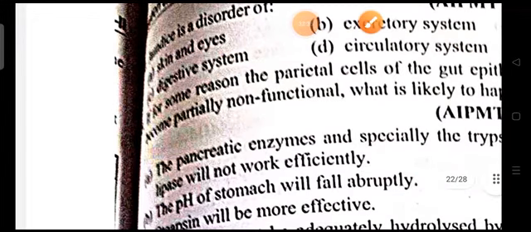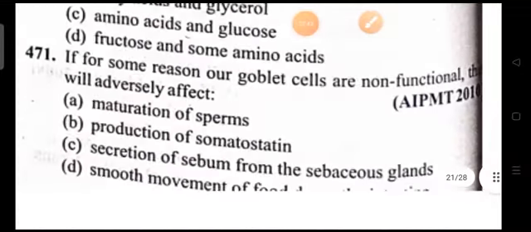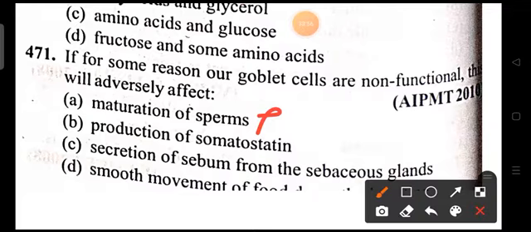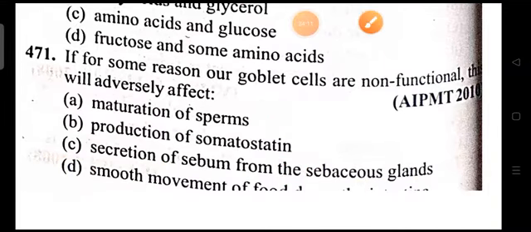Next, coming on to the next question, 471. If for some reason our goblet cells are non-functional, which will be adversely affected? Maturation of sperms, it is in no way concerned. Production of somatostatin, it is also not affected. Secretion of sebum from the sebaceous gland, not affected. Smooth movement of food into the intestine, obviously affected because goblet cells produce mucus. So D option is the right option.